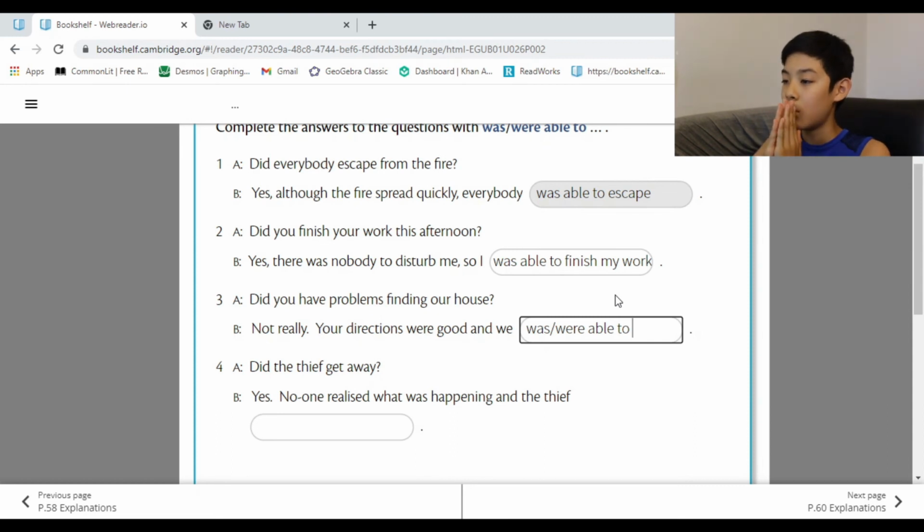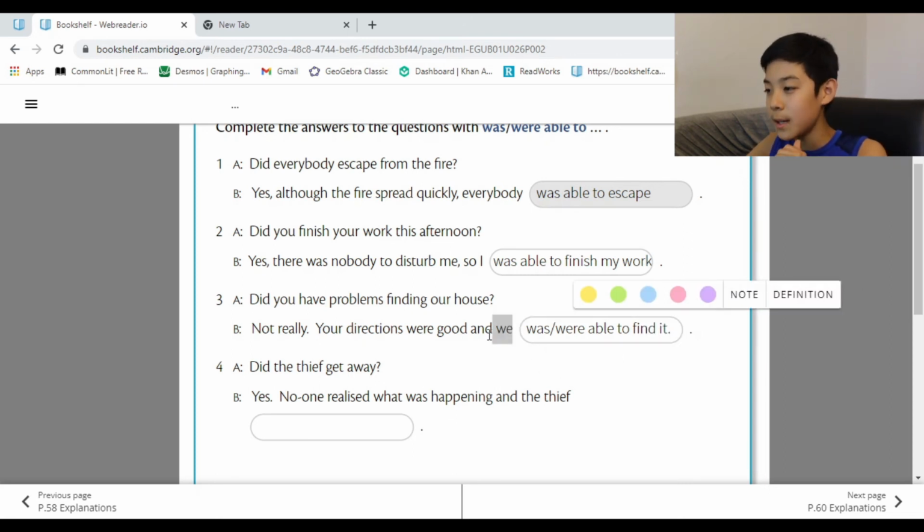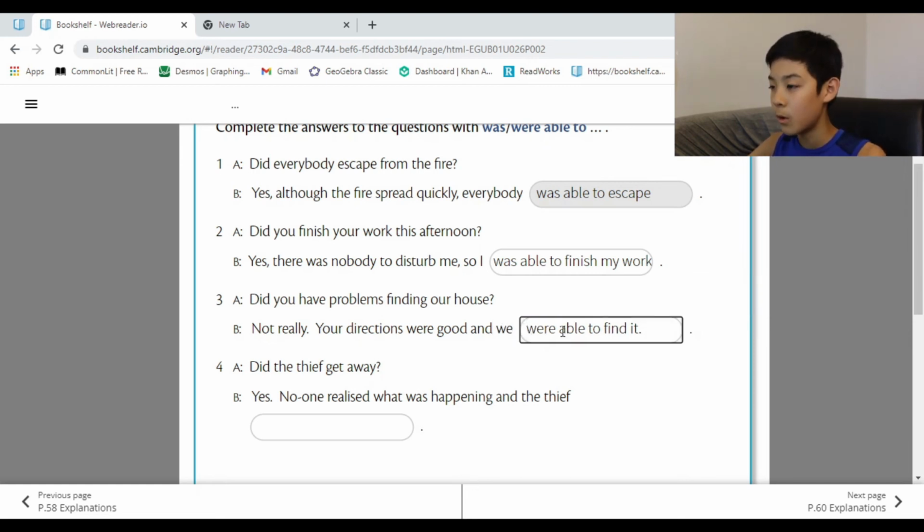So, not really. Your directions were good and we, able to find it. The house is like an it, right? So we is a plural, right? And was is singular, so you have to use a plural verb to make this work. Were, yeah. We're able to find it.